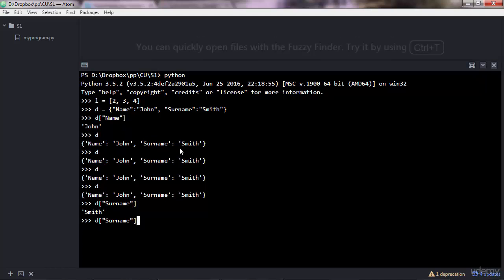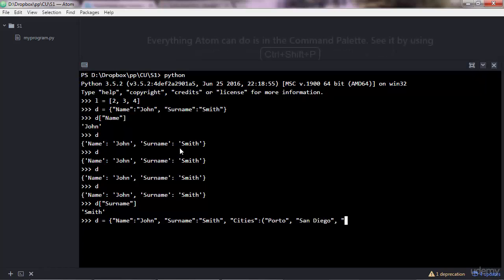And interestingly, in dictionaries you can also have lists as values, or even tuples. Let me keep it like that, and let me add another key and value pair here. Let's say cities. Let's say John Smith lived in 3 cities: Porto and San Diego and Bali. You close the bracket there.